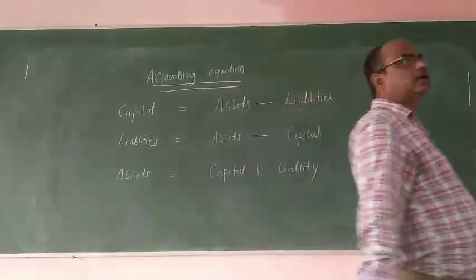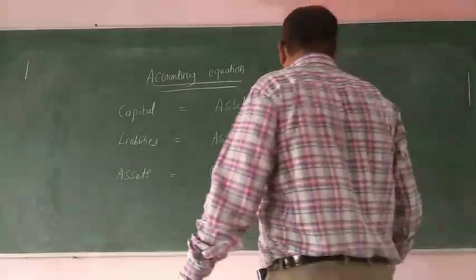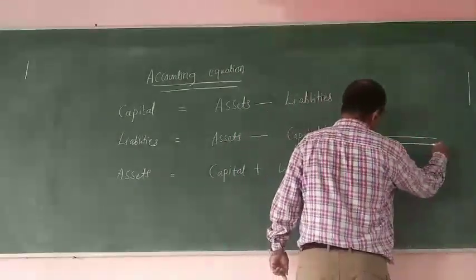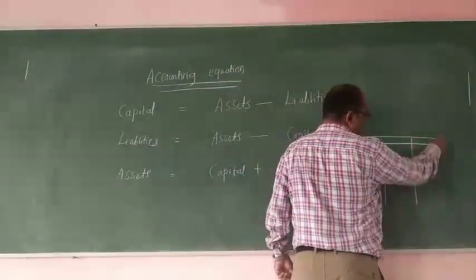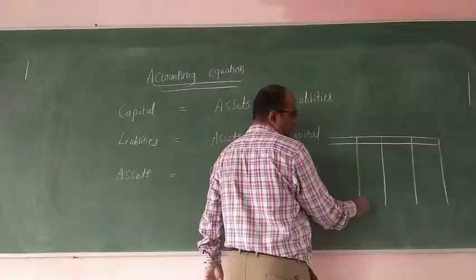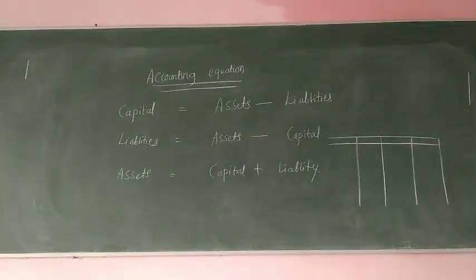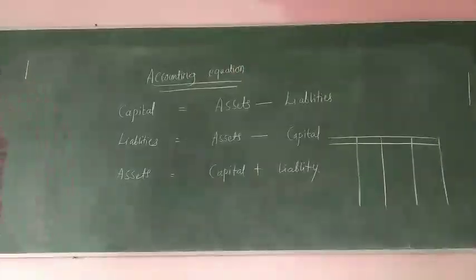This is called as what? Accounting equation. So if you are not seeing the balance sheet, see this is the format of balance sheet. You will learn after completion of this, at the end, trading account, profit and loss account and the balance sheet.